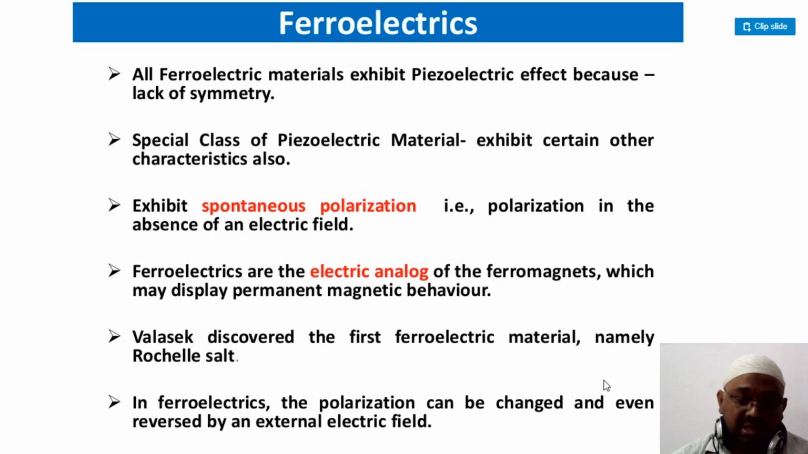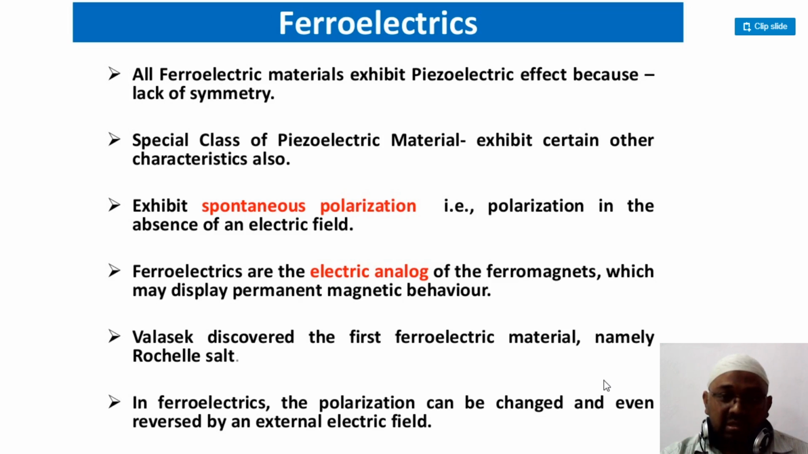Ferroelectrics exhibit spontaneous polarization. What is the meaning of spontaneous polarization? It means polarization of the charges in the absence of an electric field. In a ferroelectric material, the polarization of charges takes place although no external electric field is applied to the material. This is the spontaneous polarization, and it is exhibited especially by ferroelectric materials.